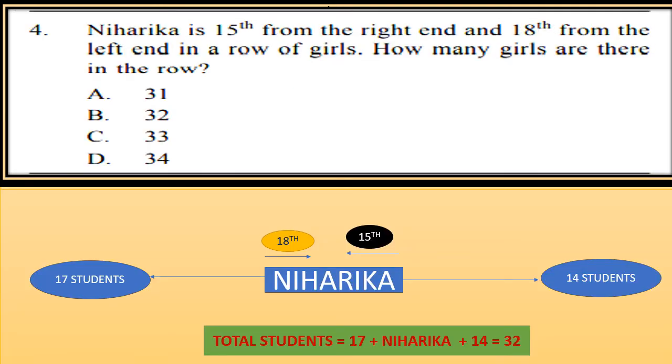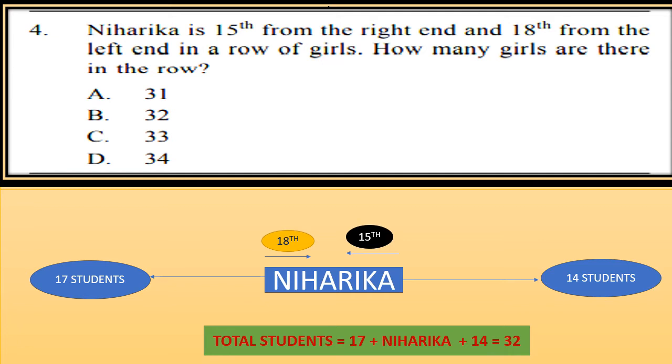Niharika is 15th from the right hand and 18th from the left hand in a row of girls. How many girls are there in the row? Now see the figure. Niharika is 15th from the right hand. That means after Niharika there are 14 students on the right side. Now again Niharika is 18th from the left hand.